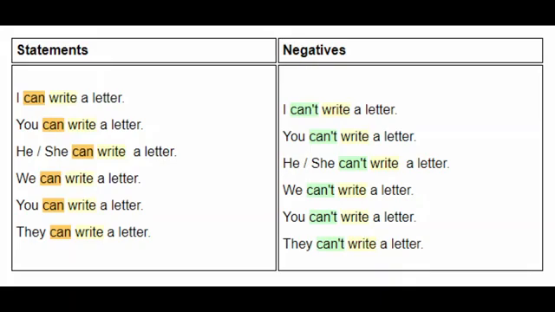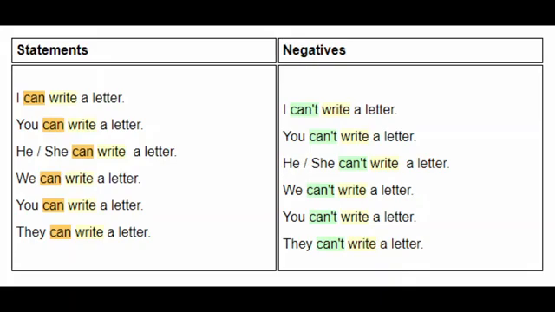On the left hand side you can see the statements. I can write a letter, you can write a letter, he or she can write a letter, we can write a letter, you can write a letter, they can write a letter.